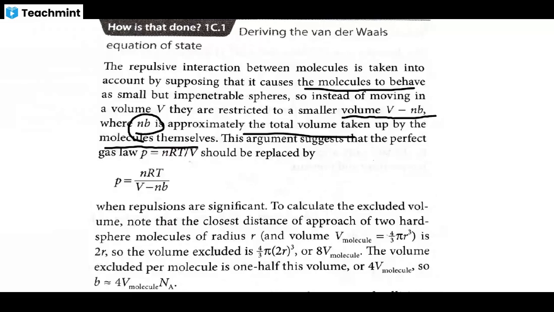So b is the repulsion factor, and n is the number of moles. We subtract this volume from the total volume because they are like hard spheres, so they are impenetrable. So you subtract nb from the total volume.